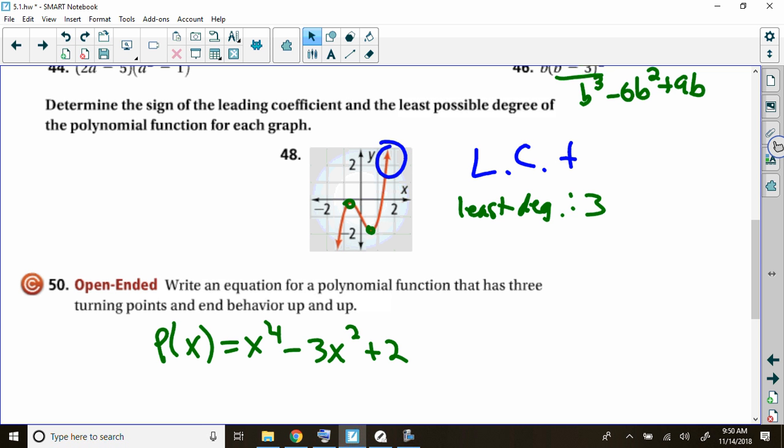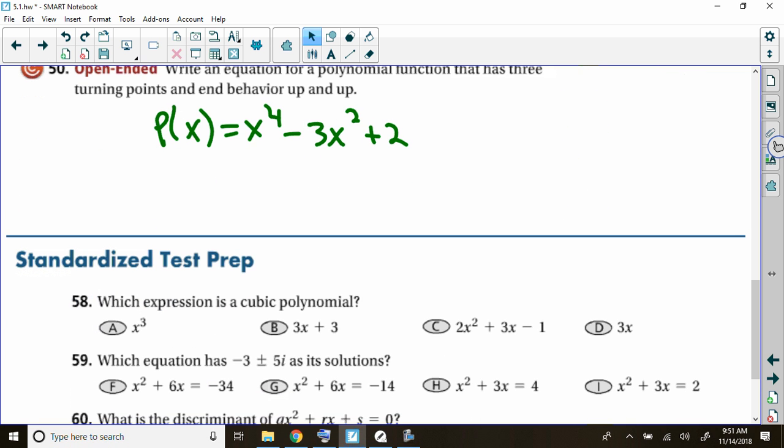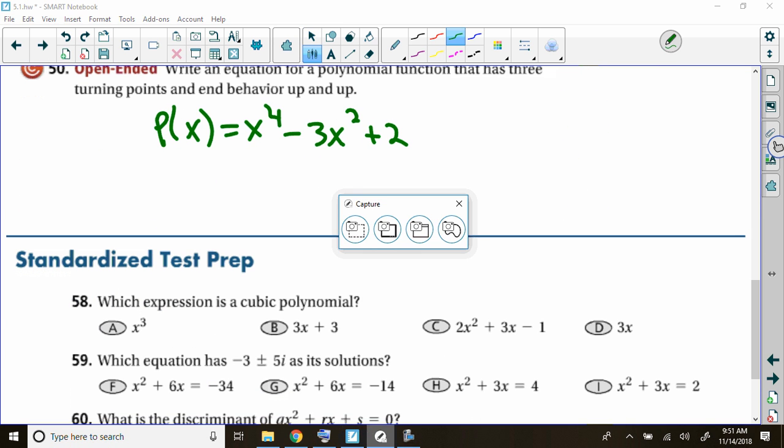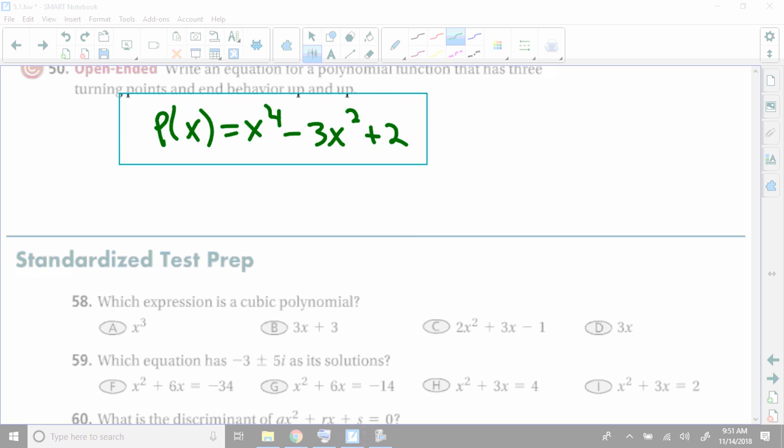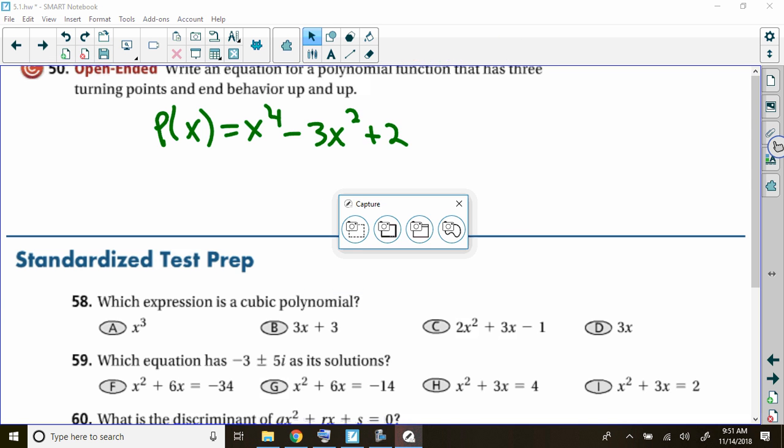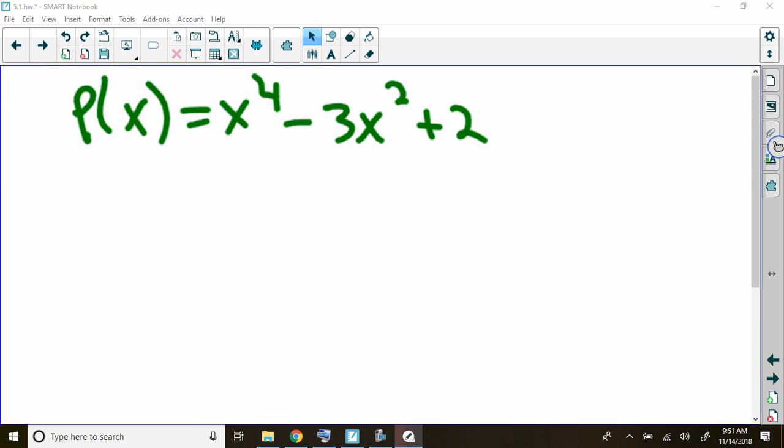Now, you're probably thinking to yourself, well, wait a minute, that's going to be really hard to graph because we got to evaluate something to the 4th power. But do you guys remember how to factor? I really hope that you remember how to factor. If you don't, you better go back and look at your notes and see how to figure out how to factor. Because if you can factor, you can graph this. What you talking about, Willis? I'll show you. If you can factor, you can graph this.